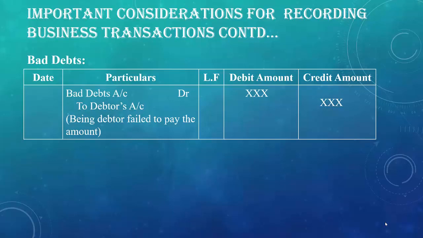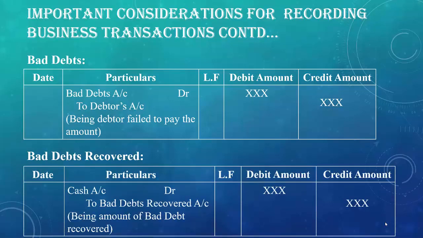And our last journal entry is for bad debts recovered. When any amount becomes irrecoverable from any customer or debtor, his account is closed in the books. If in future any amount is recovered from him, then his personal account will not be credited because that does not exist in the books. So the following journal entry will be passed.